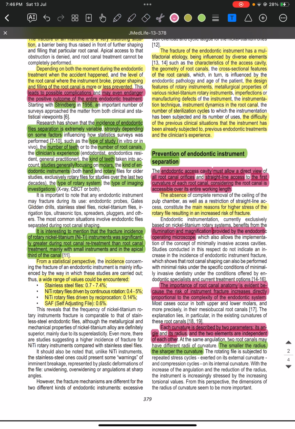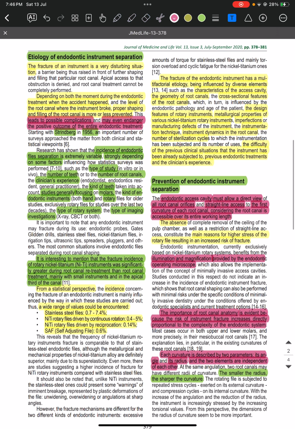From a statistical perspective, a wide range of incidence values could be encountered: stainless steel files 0.7 to 7.4%, nickel-titanium rotary files driven by continuous rotation 0.4 to 5%, nickel-titanium rotary files driven by reciprocation 0.1%, and the self-adjusting file 0.6%.